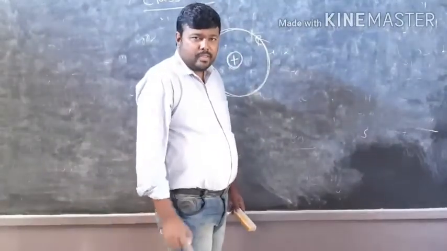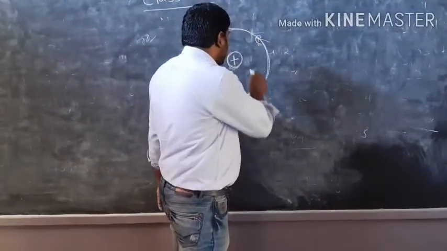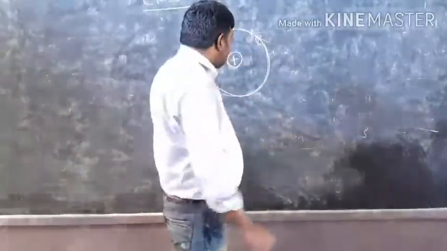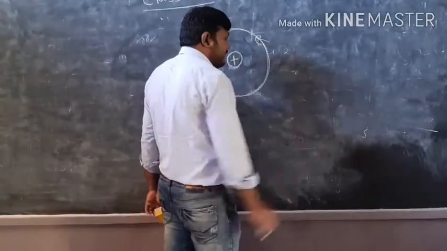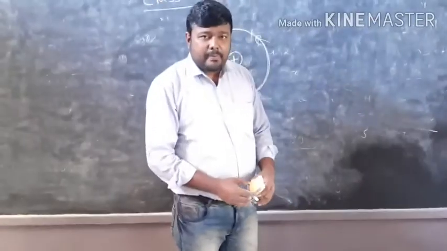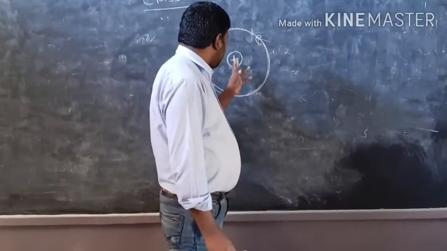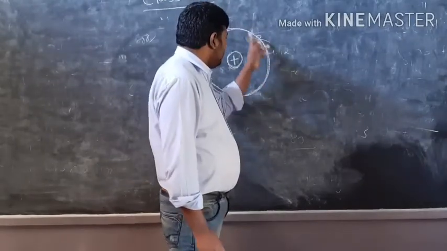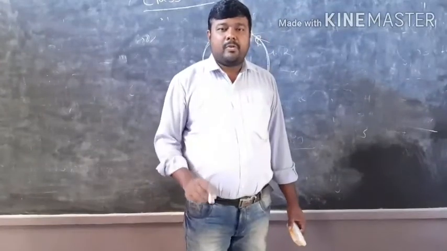Now, what we can conclude here is that this resembles the solar system. In the solar system, at the center there is the sun and the planets are revolving around the sun. In this case, the positive charge, the nucleus, is present at the center and the negatively charged electrons are revolving around the positive charge. This was the simplified atomic model given by the scientist Rutherford.